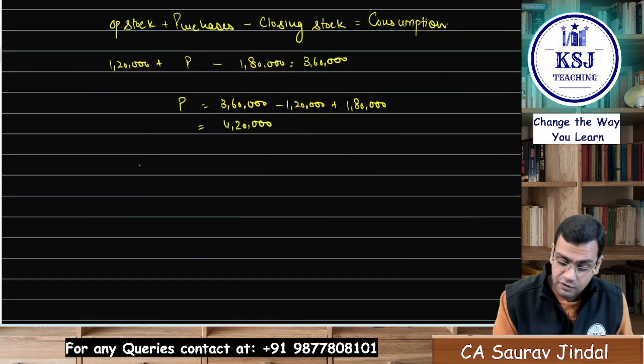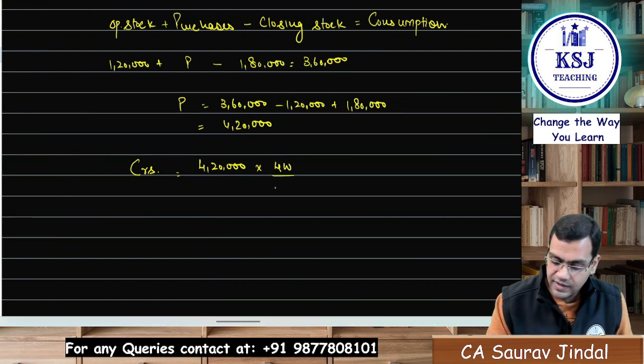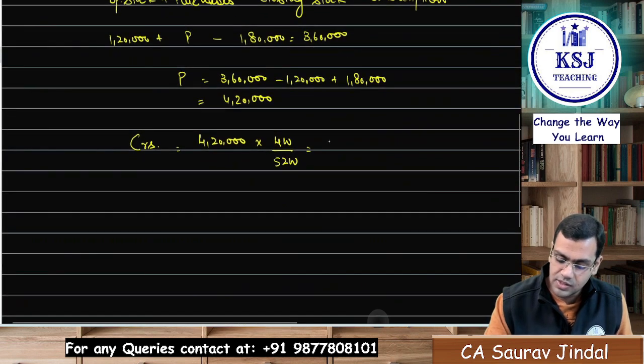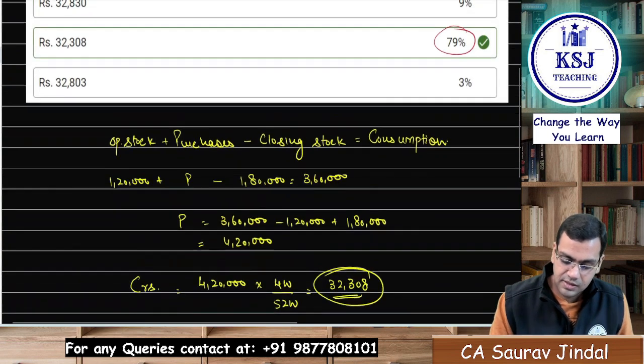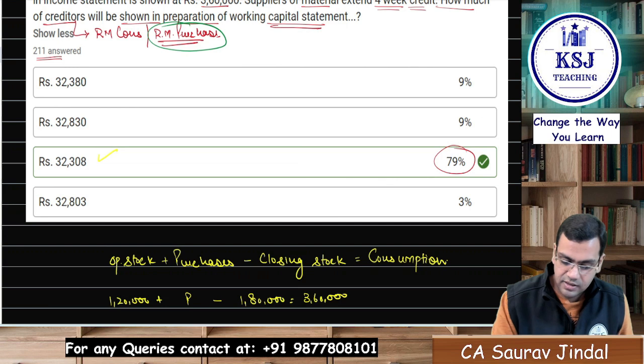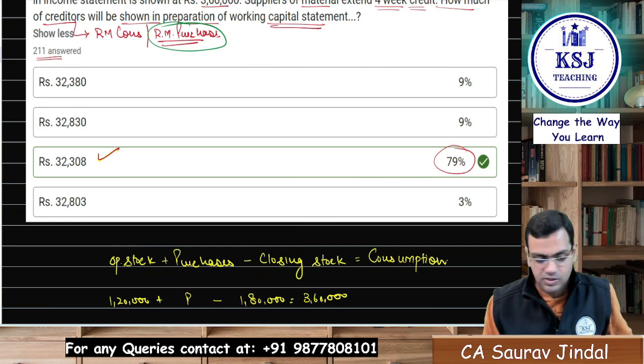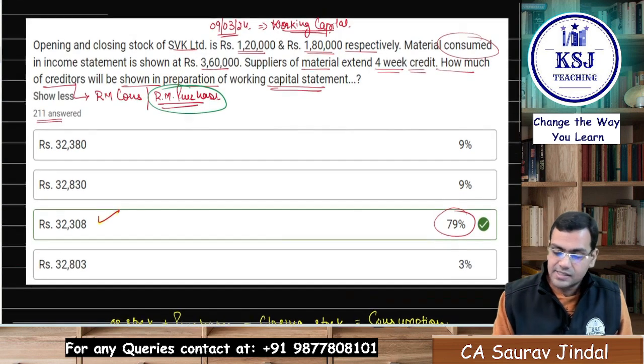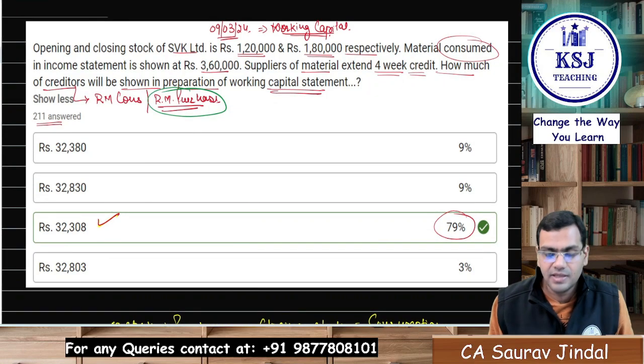What will be the figure of creditors that will be shown in the working capital? 4,20,000 and the creditors are giving the 4 weeks credit, right? Divided by 52 weeks. Now the answer will come out to 32,308. This is rounded off. This is the correct answer. So this is how you have to be calculating this, and these kind of MCQs can definitely be asked in the examination.